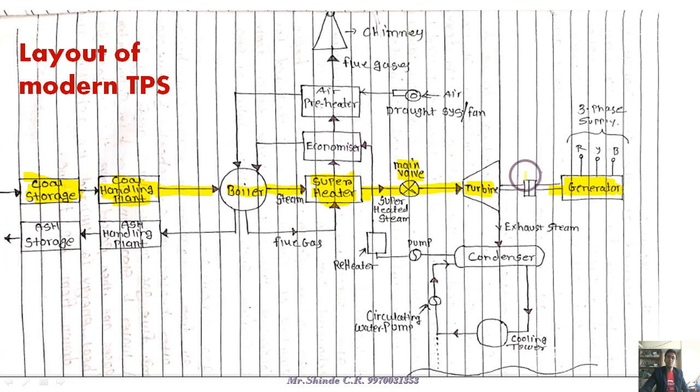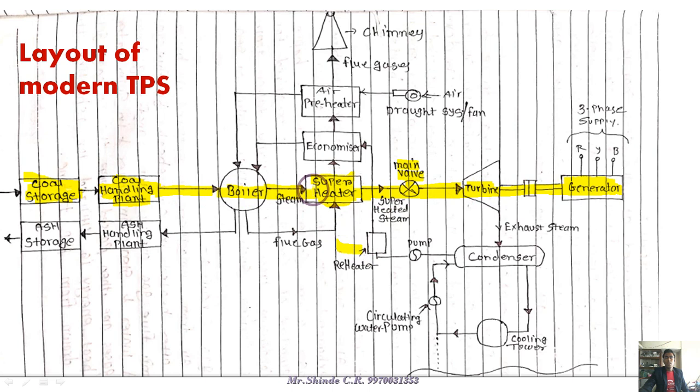Now another system is nothing but the auxiliary system. The major part or major portion is there, but it is supported by these in order to increase the efficiency of the thermal power plant. So these straight lines indicate the working of the steam power plant.